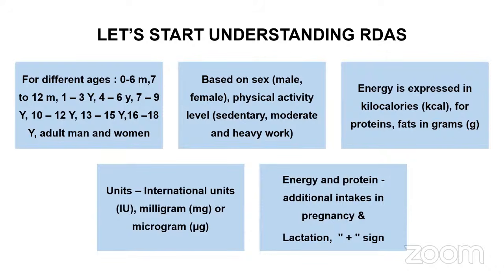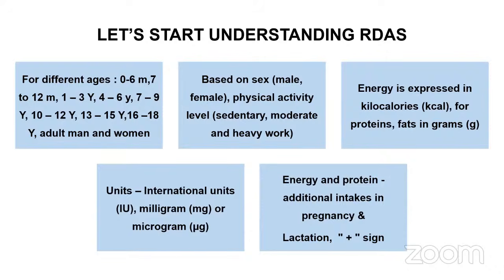And also there is this plus symbol which is given in a few places. If you take a sedentary female who is not pregnant, who is not lactating, and her energy requirement is around 1,900 kilocalories, if she becomes pregnant, there should be an addition of a certain amount. Typically 300 to 350 kilocalories will be added. Then during lactation also a certain amount of calories needs to be taken extra. So they don't give the exact value there, but they just give plus 500, plus 600, like that.